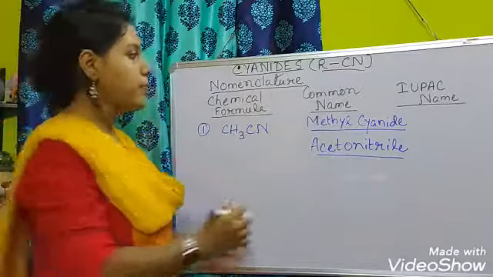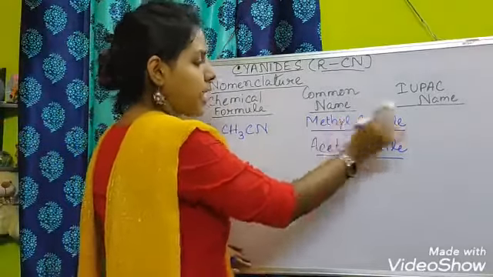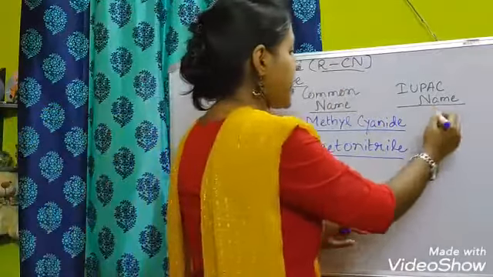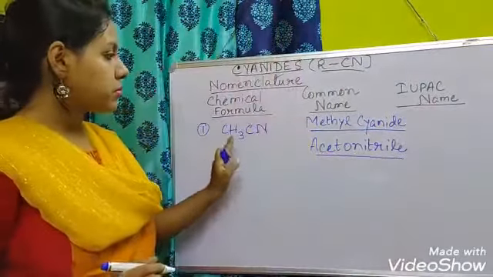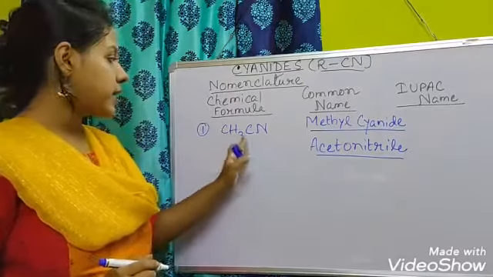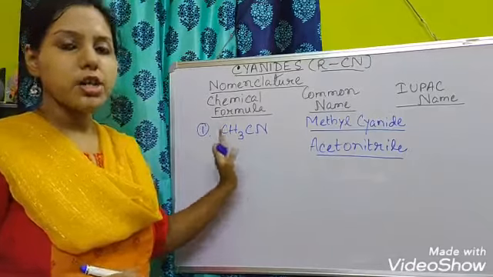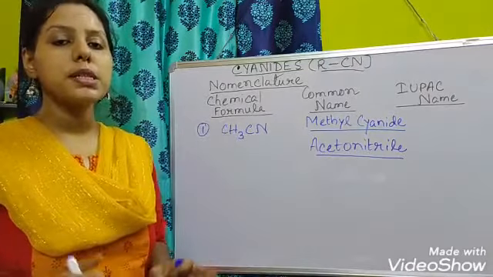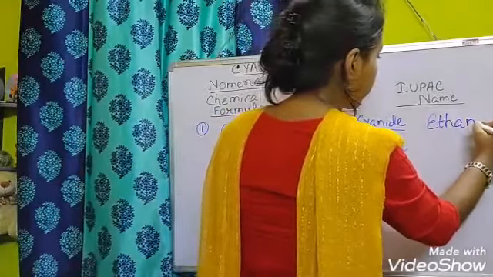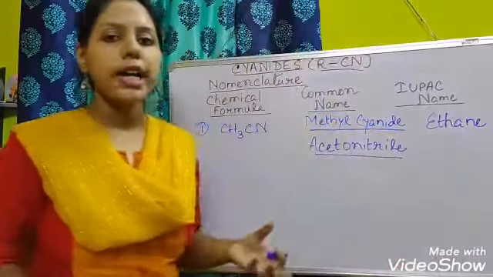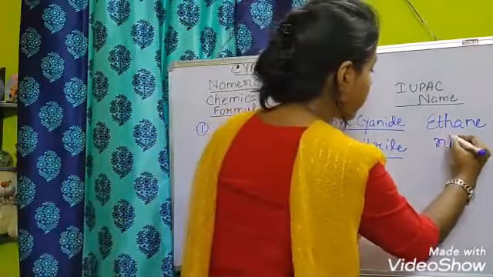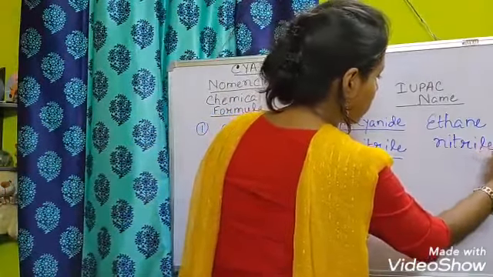Okay, so these two are common methods, methyl cyanide or acetonitrile. And in the IUPAC method, first of all you have to count how many total carbons are here. We can see that 2 carbons are here, so due to the presence of 2 carbons, it is known as ethane. And after that you have to add the nitrile suffix, so the name will be ethane nitrile.